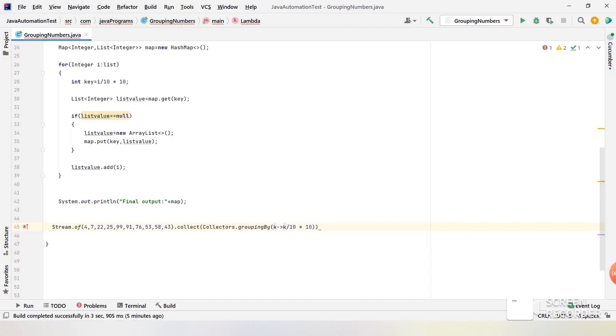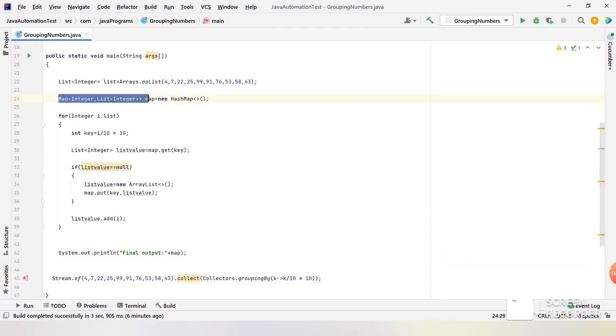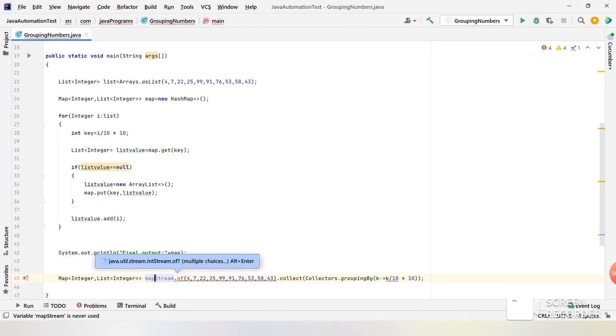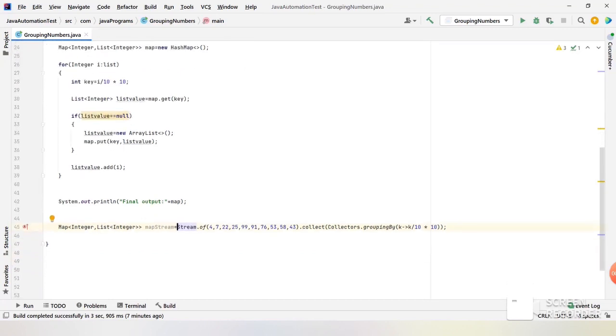So now it will group as per these, and it will be stored in the key. Now we can store these values in a map. We can take the exact map which we created before and just use the return type for this. I am naming it mapStream. You see, now we have stored these values in mapStream.